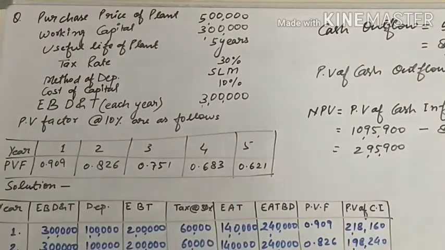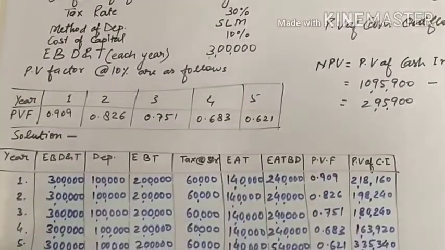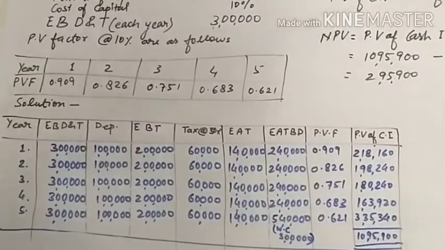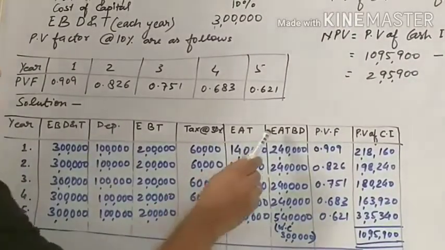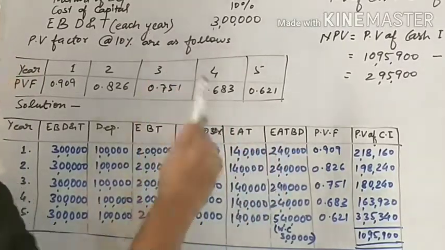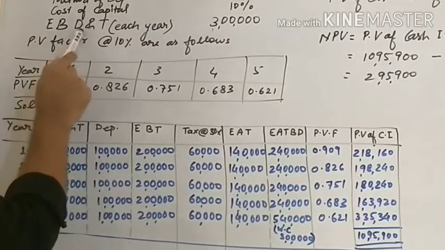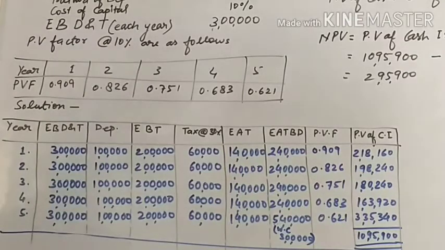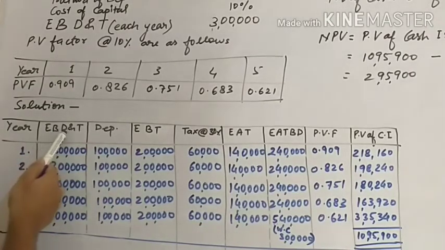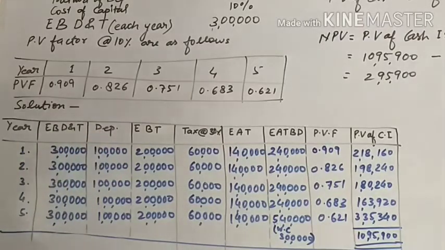Let's see what we are required to find. We are required to find cash inflow, and we have to calculate the PV of cash inflow. Cash inflow means earning after tax before depreciation. But in the question it is given earning before depreciation and tax. Let's see how we will calculate earning after tax before depreciation. Year first, second, third, fourth, 5. Earning before depreciation and tax 3 lakh, 3 lakh, 3 lakh. What is the amount of depreciation?